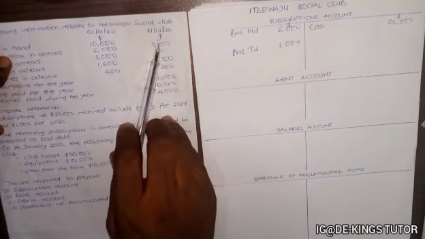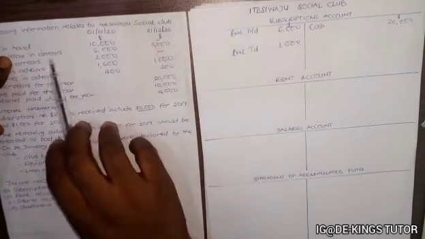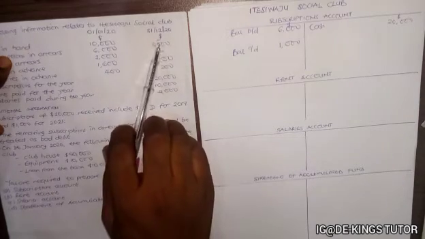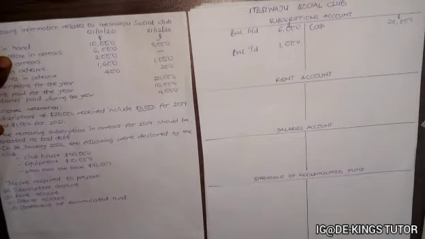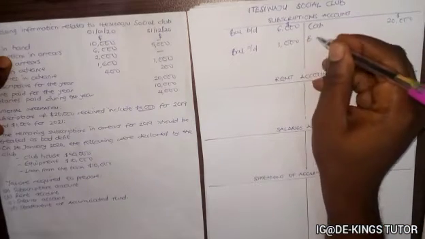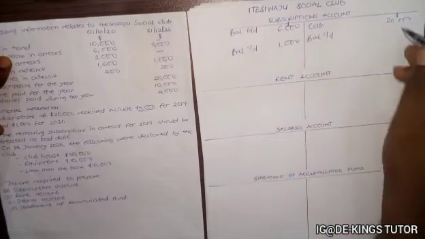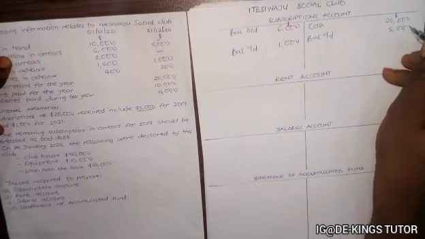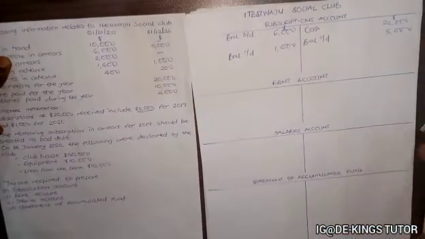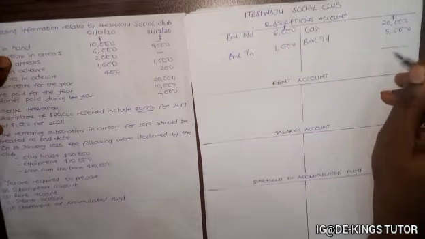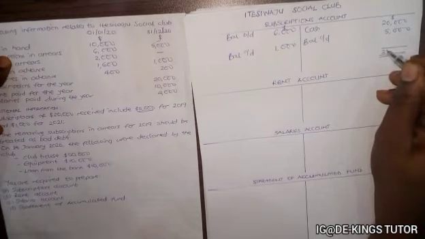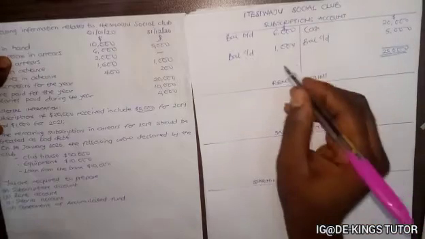Remaining this for 31st, since it is arrears, the 5,000 is supposed to be added to the current amount. So we have balance carried down of 5,000. So 20,000 plus 5,000 will give us 25,000.